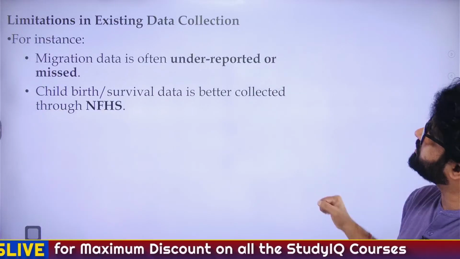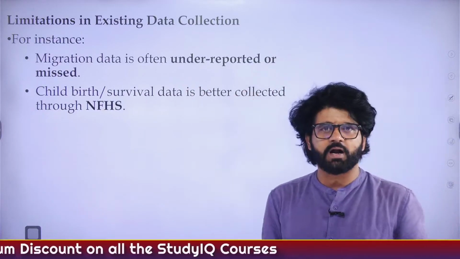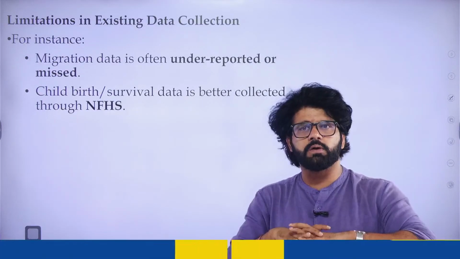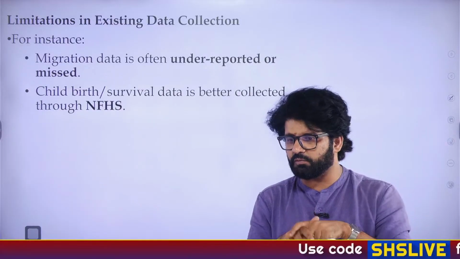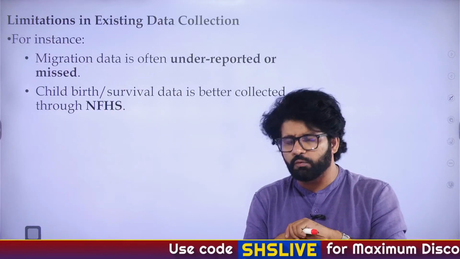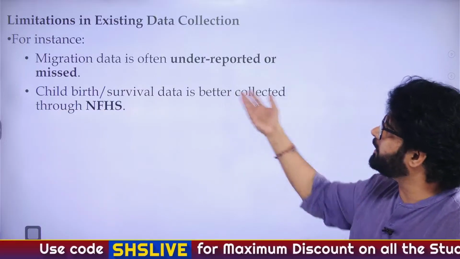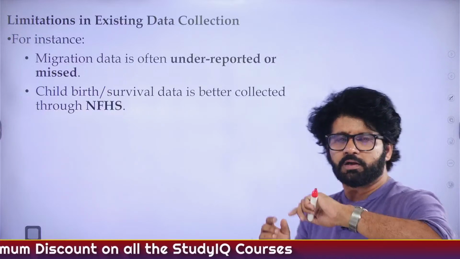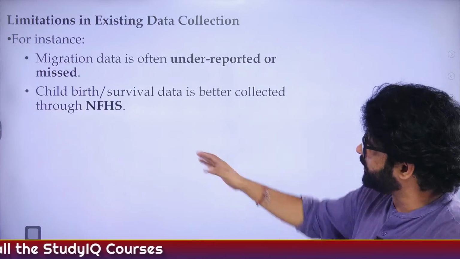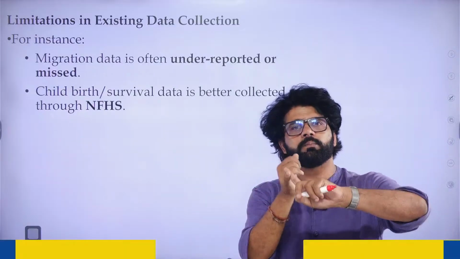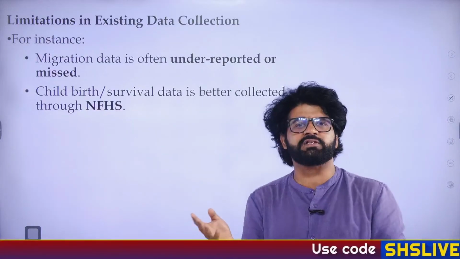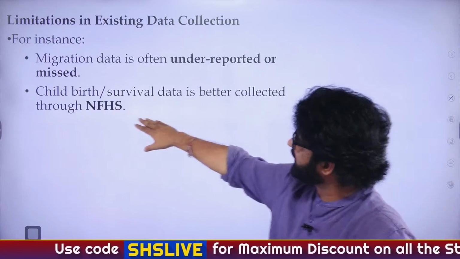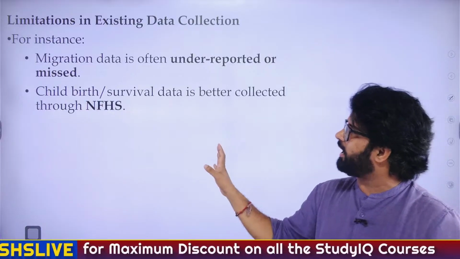So a limitation in existing data collection is migration. There was another article related to Bihar, how migration happens from Bihar, one of the largest states where outward migration happens, and voting, how that will pan out. So again, the author is saying that migration data is also important so that we know where people are moving from, like the source and destination location. Childbirth and survival data: more than the census, the National Family Health Survey conducts its own survey and has better data. So the census has to learn from NFHS how to get data related to childbirth and survival.